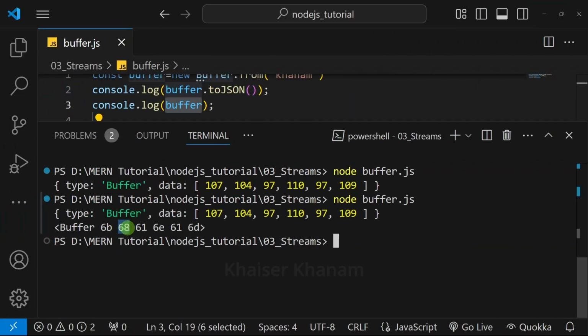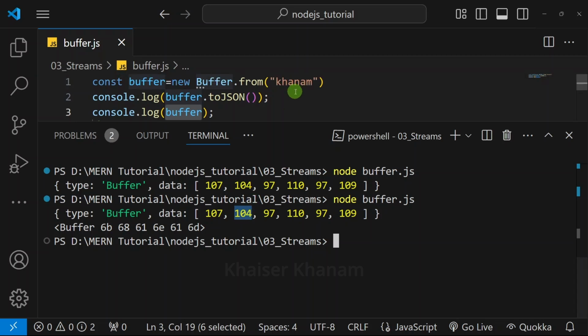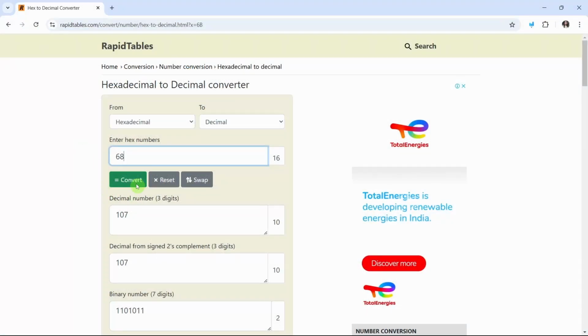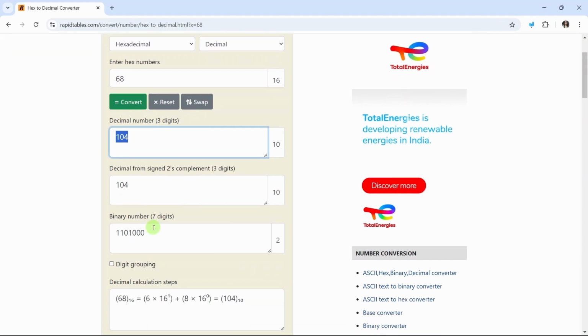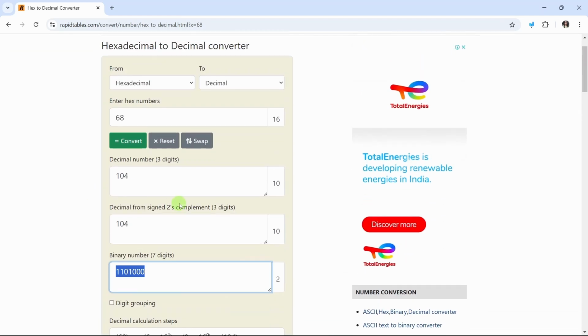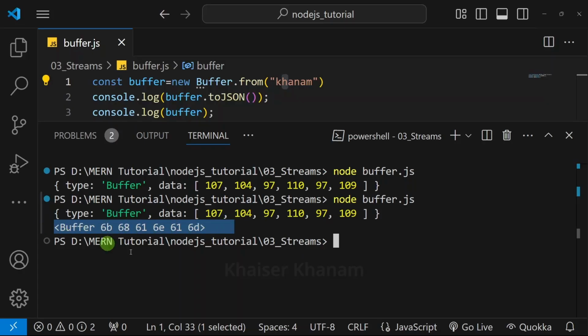If I just search for 6E, and for this my result should be 104, and for that the character is nothing but H. So we have to write 68. I will remove this. I will write 68. Click on this. Now you can see decimal is 104. And here the binary representation will be displayed for 104. I hope now you understood why this data is displayed.